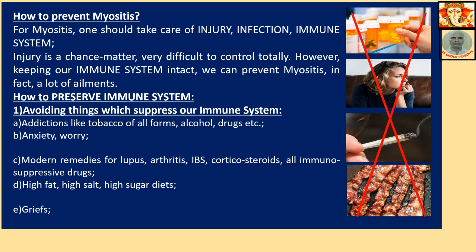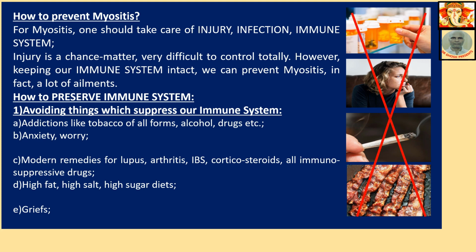Number one, avoiding things which suppress our immune systems. What are these things? Addiction like tobacco of all forms, alcohol, drugs, etc. Actually, all addictions attack the immune system. When the immune system is altered, then autoimmune disease starts.